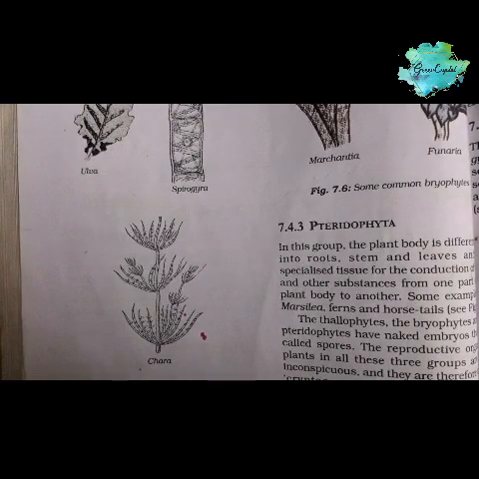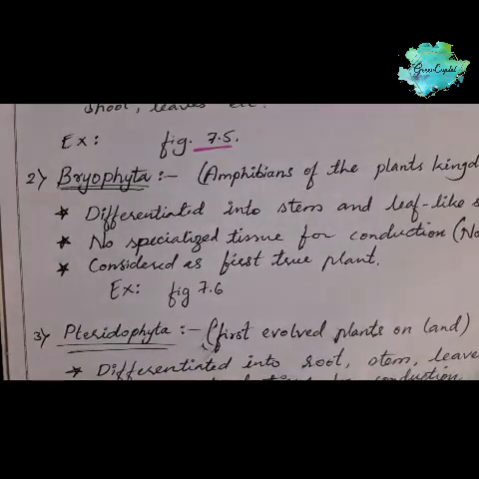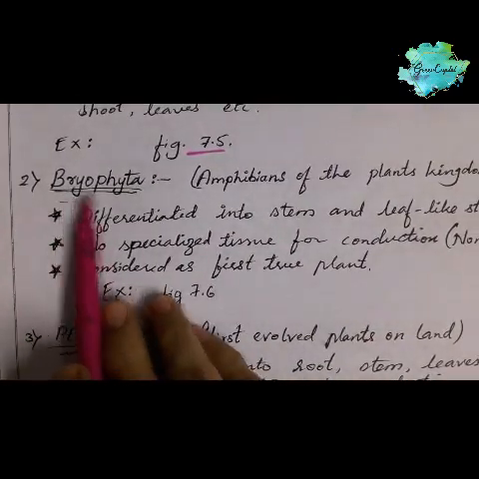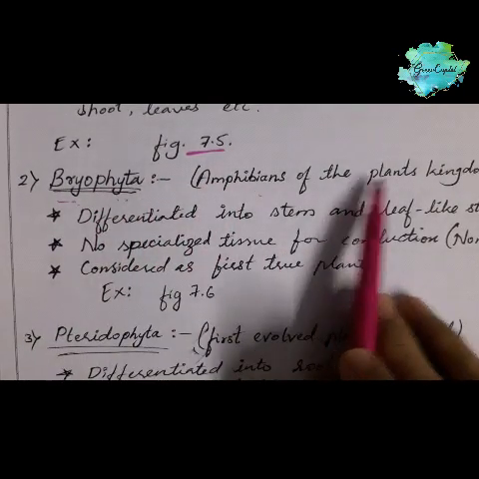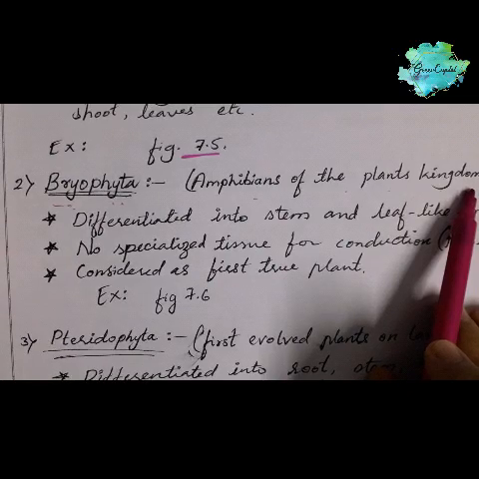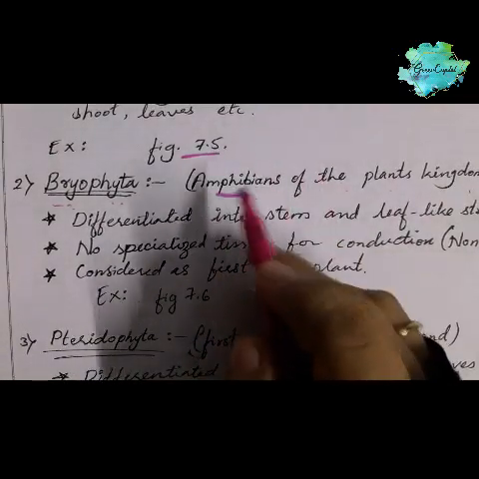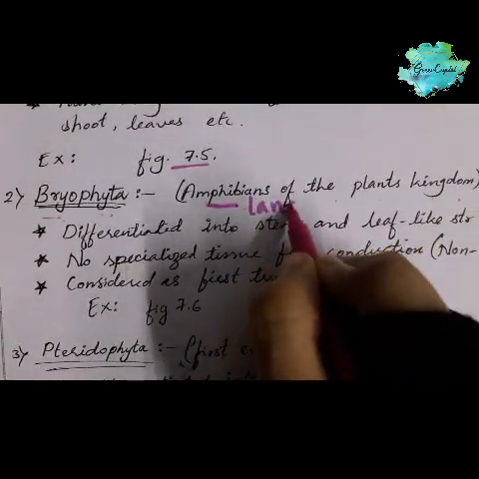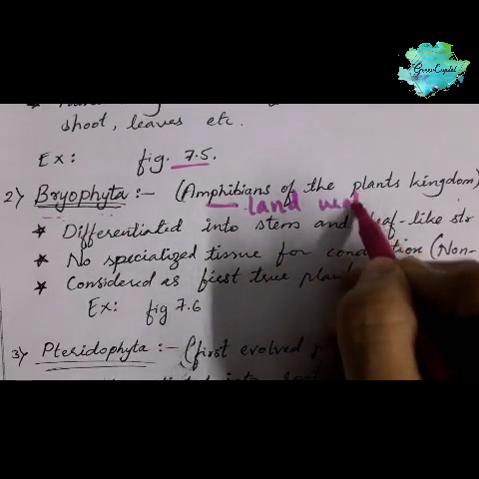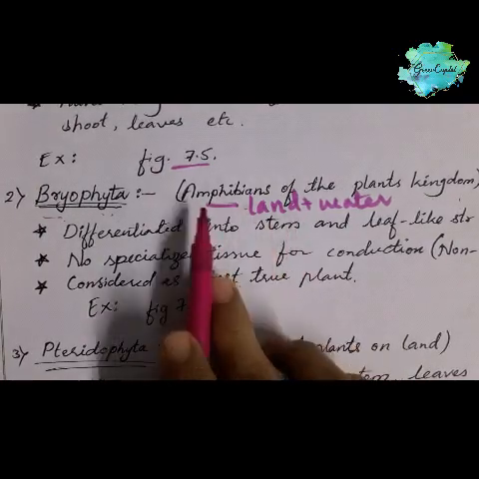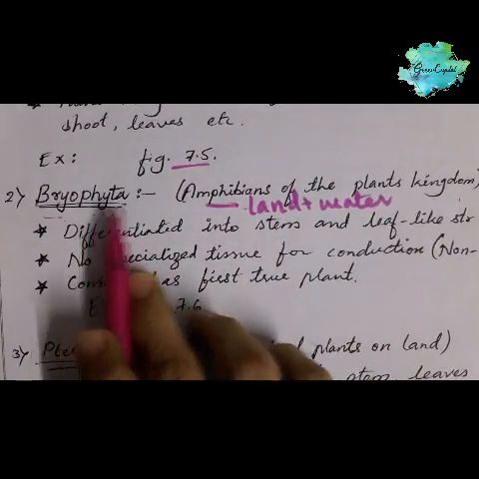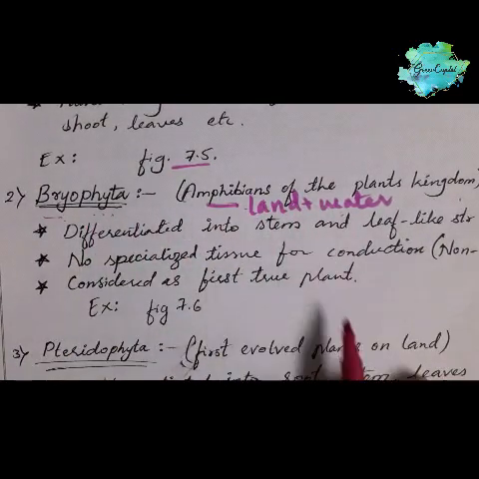Inshallah, you'll see that. The next division of the plant kingdom is Bryophyta. Bryophyta is also called the amphibians of the plant kingdom. Why? Amphibia means living both on land and in water. That's why Bryophyta is called the amphibians of the plant kingdom.